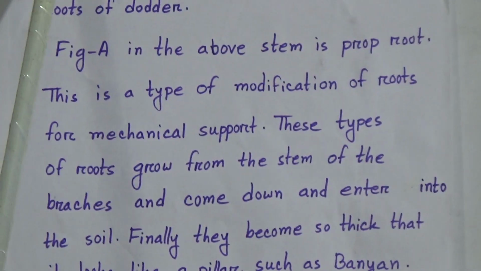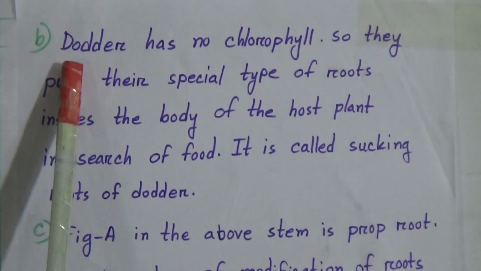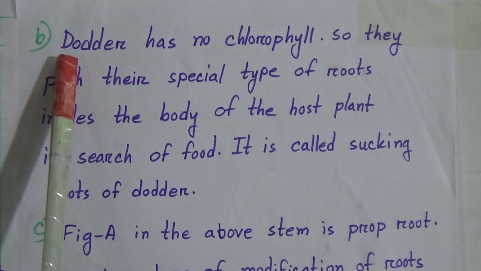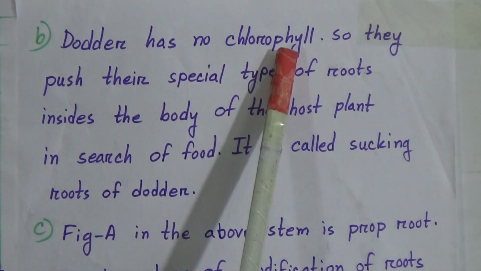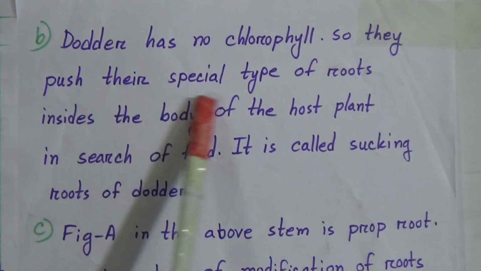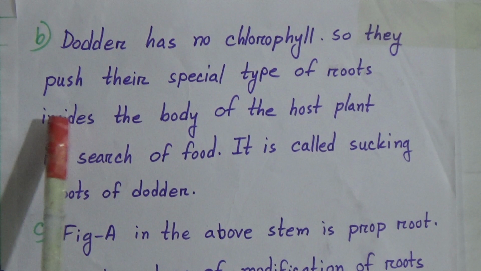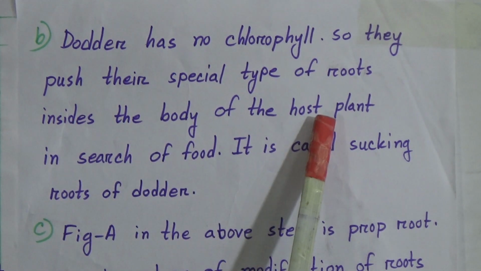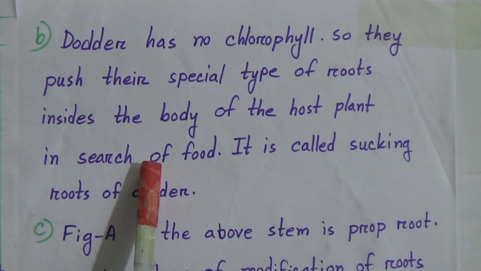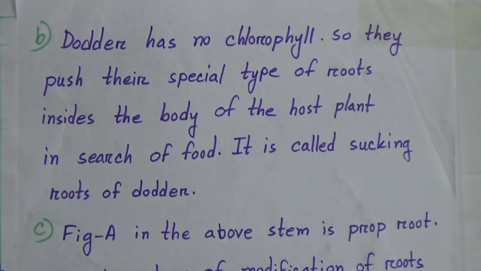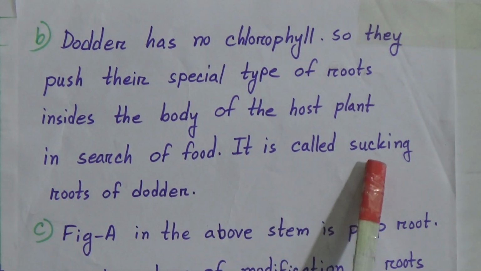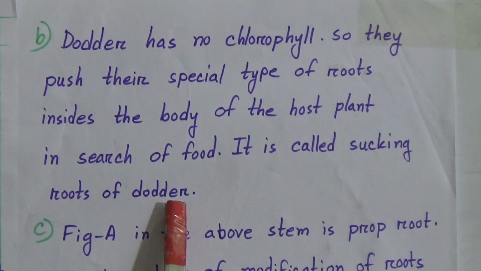Now question B was, what do you understand by sucking roots of dodder? The answer is: dodder has no chlorophyll, so it pushes its special type of roots inside the body of the host plant in search of food. It is called the sucking roots of dodder.